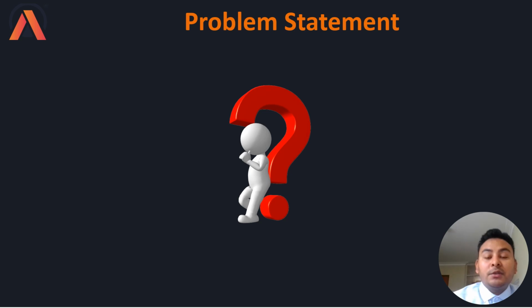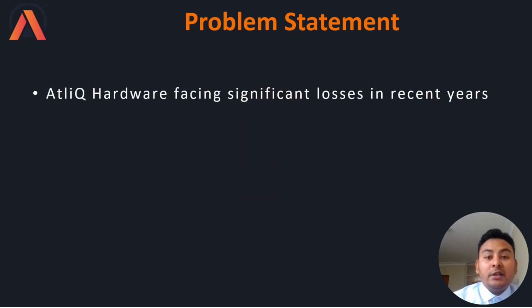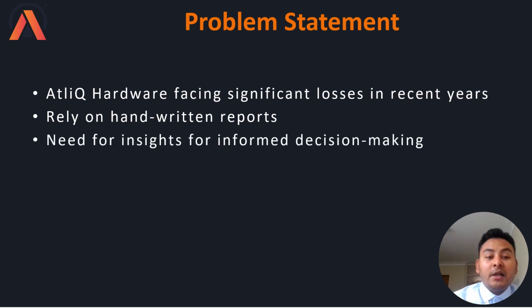Now let's talk a bit about the problem statement. Atlic is facing various problems. Out of them, I'm highlighting the five major problems. One of them is that Atlic Hardware is facing losses in recent years, and it is relying on handwritten reports, which are traditional and not that effective, and there is a need for insight for informed decision making.